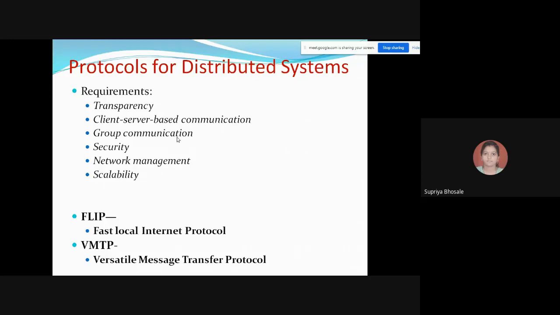Not restricted to adding or removing some of the machines from your network, but also to give security or to manage all the protocols related to your network. And finally, the scalability. A communication protocol for distributed system must scale well and allow efficient communication to take place in both the LAN and WAN environments. Okay, so to achieve scalability.